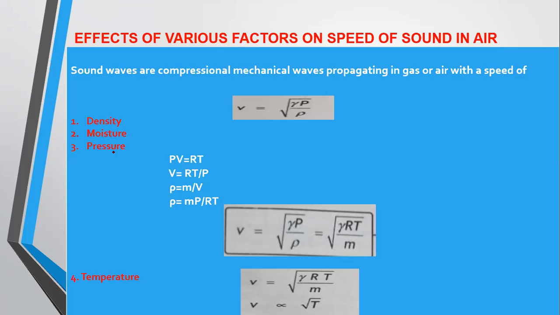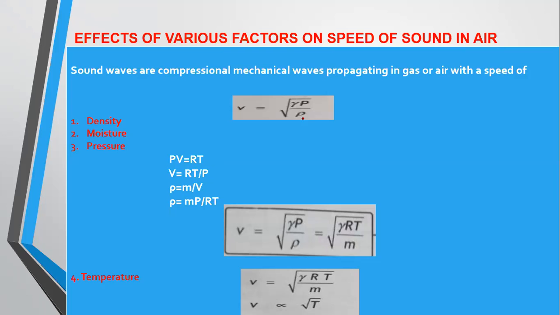The third one is pressure. According to the ideal gas equation, PV is equal to RT. So V is equal to RT divided by P. Rho is equal to mass divided by volume. When we put these values in this equation, rho is equal to MP over RT.